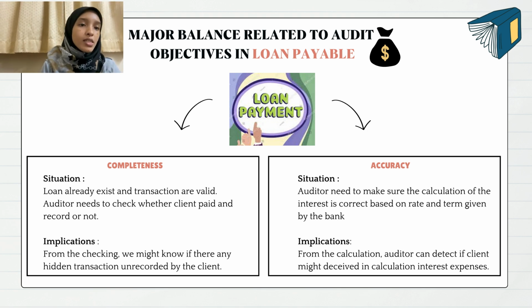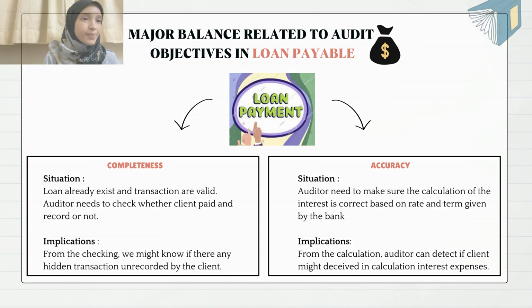Okay, the second situation here is about accuracy. So the auditor needs to make sure the calculation of the interest is correct based on the rate and term given by the bank. As I gave the example before, we need to check whether our client is using the correct principal and rate given by the lenders or bank. Okay, so what's the implication? From the calculation, the auditor can detect if our client might deceive in calculating interest expenses.